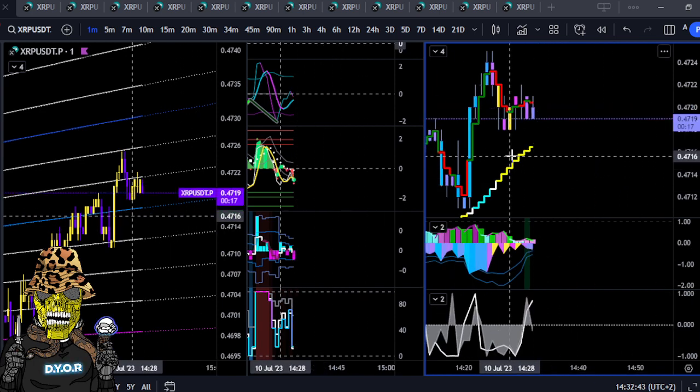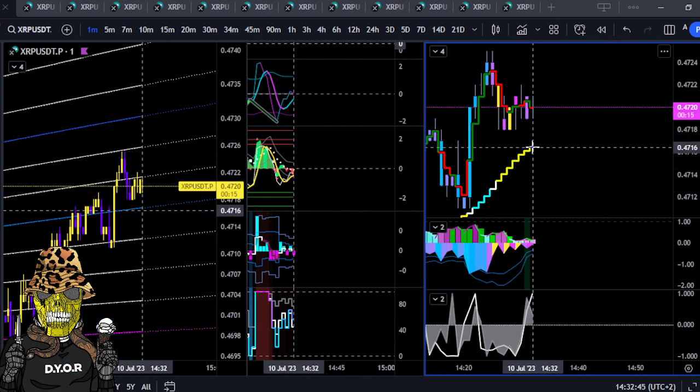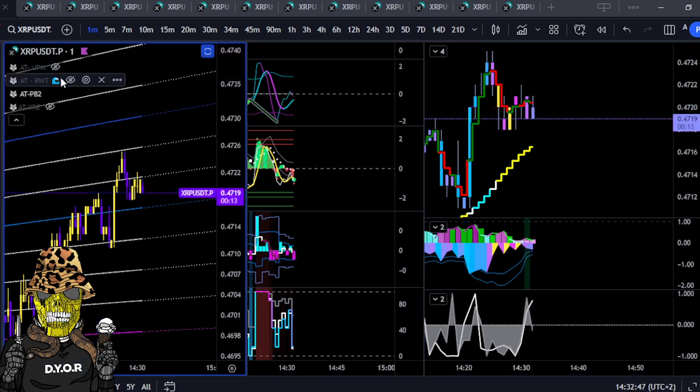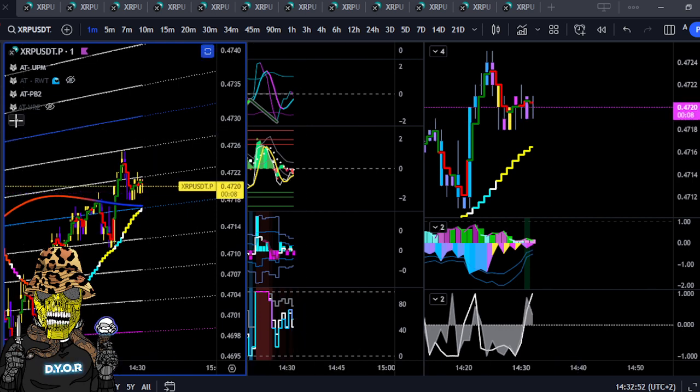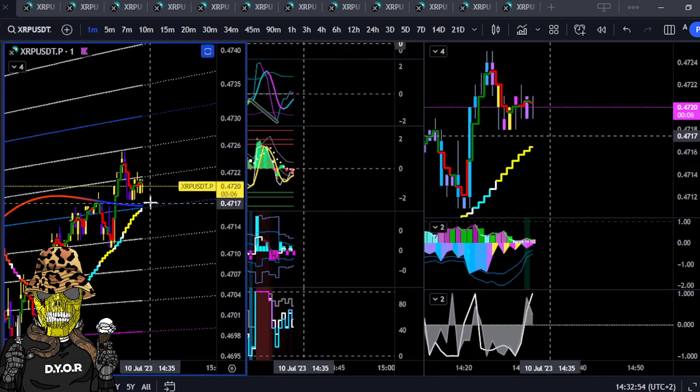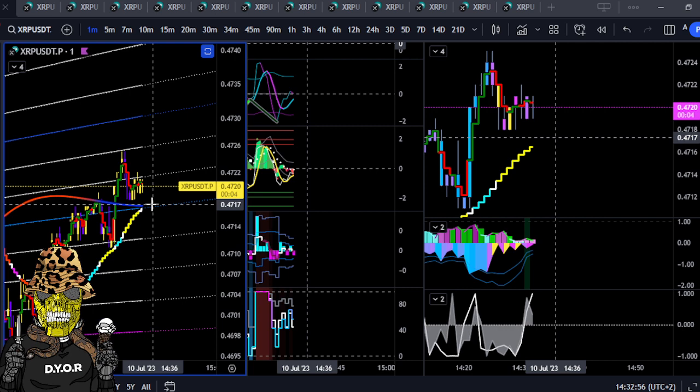Alright, there's some targets coming in down here, so I'd suggest as this line crosses into the cone, let me switch it on this side. We should be touching the blue line shortly, and then look for continuation out if it can hold above 47.17. Alright.